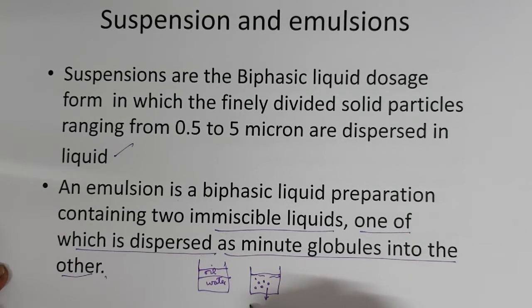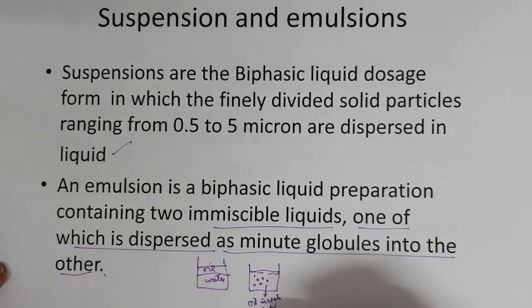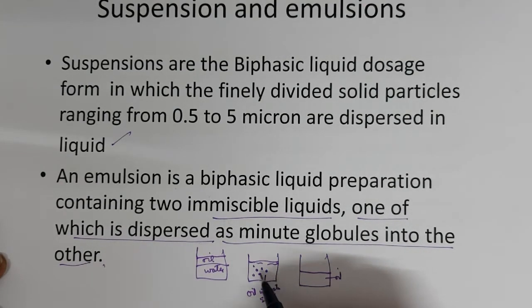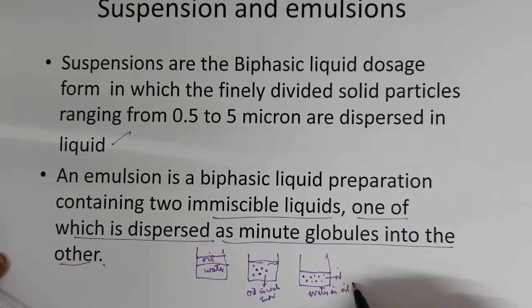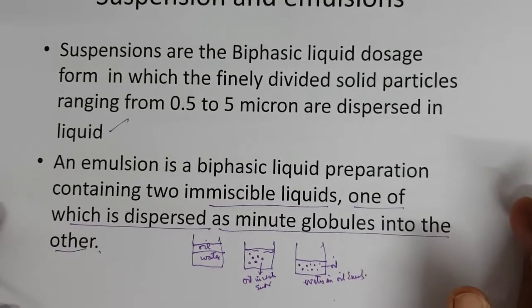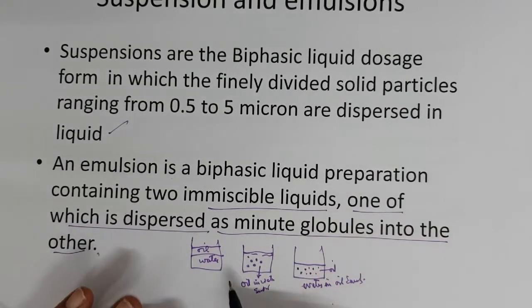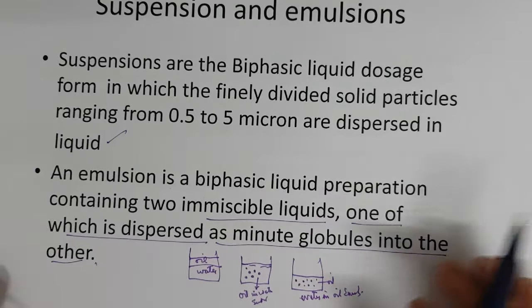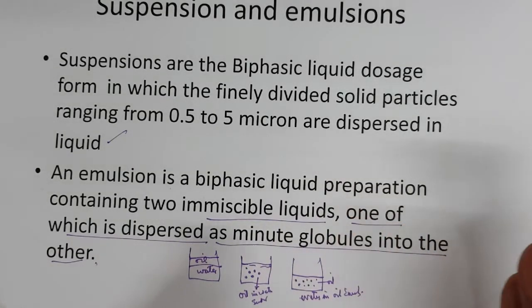This is an oil in water emulsion. We will discuss this later. Or oil can be the continuous phase and water droplets dispersed in oil. This is a water in oil emulsion, right? So basically we have a dispersed phase and a dispersion medium. Emulsions we will study separately.